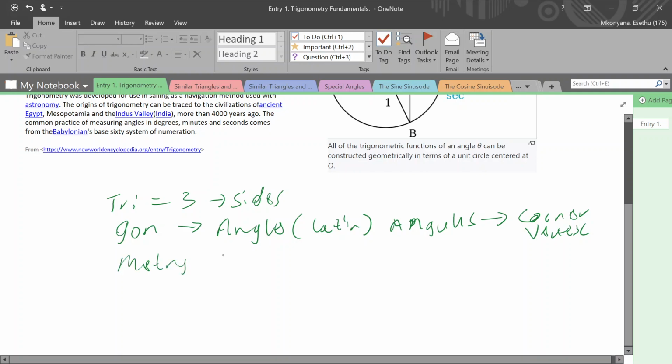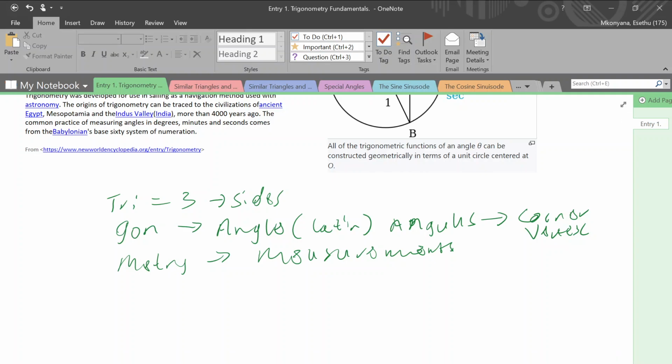We have the metric system, and when we're talking about metrics, we're talking about measurements and the system that we use to measure things. That's why we have something called the metric system. It's a measurement system, derived from the Greek term meaning to measure.